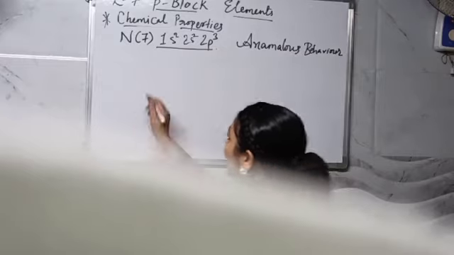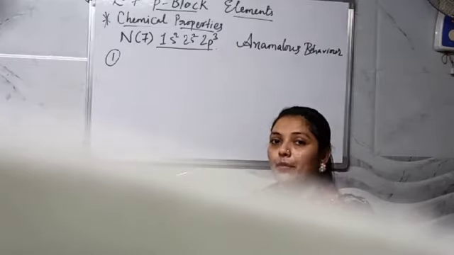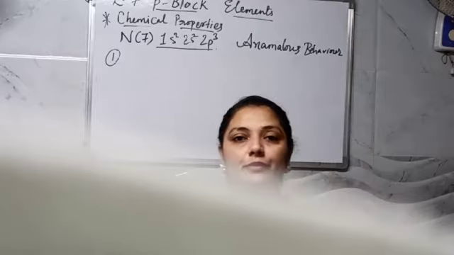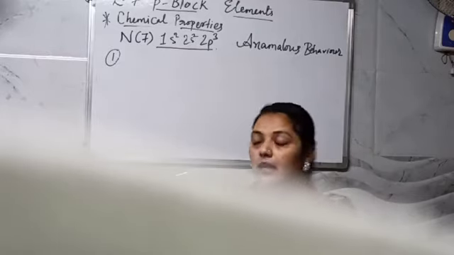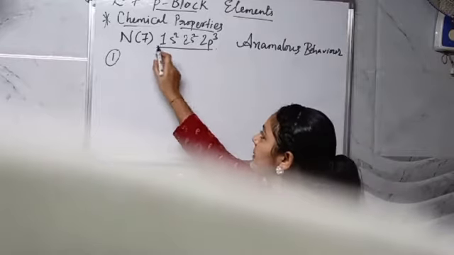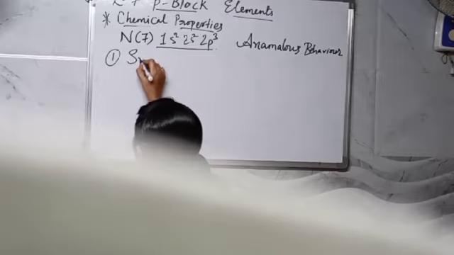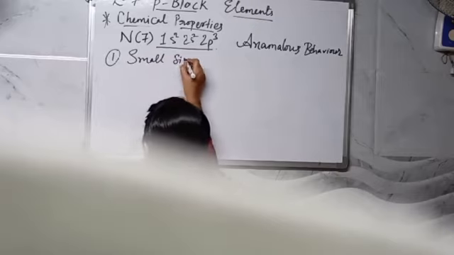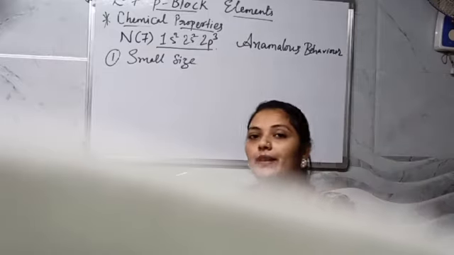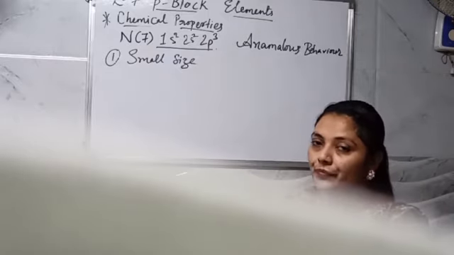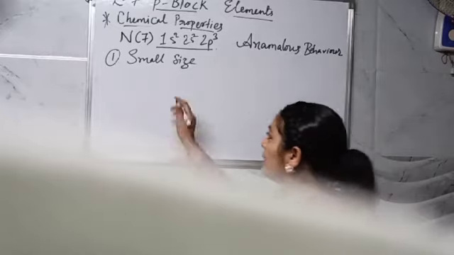In this anomalous behavior, number 1, first of all, नाइट्रोजन अपने बाकी के मेंबर्स से, कौन से बाकी के मेंबर्स? फॉस्फोरस, आर्सेनिक, एंटीमनी और बिस्मथ, इन सब से थोड़ा अलग है. क्यों अलग है? Because nitrogen, first important point, it is having small size. Because of its small size, it is different from the other elements of the same group. Otherwise, we say that the properties should be same. But here the properties are differing because of its small size.